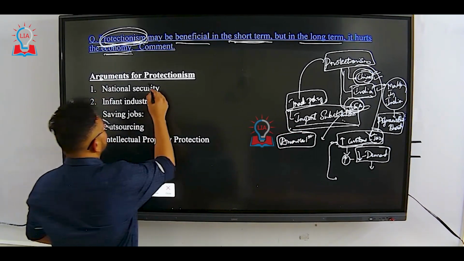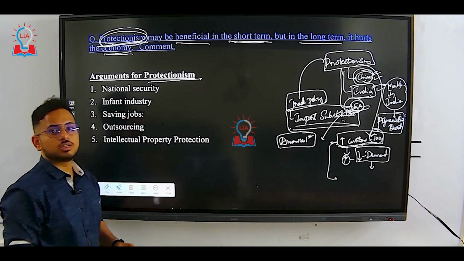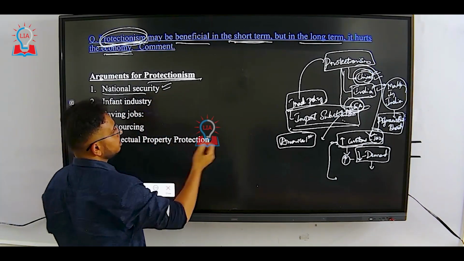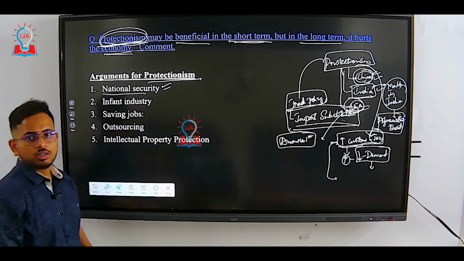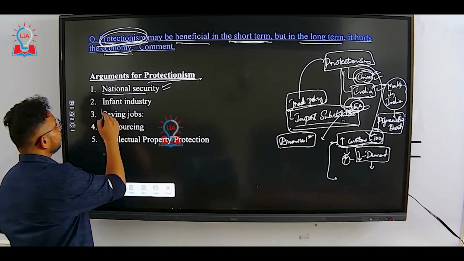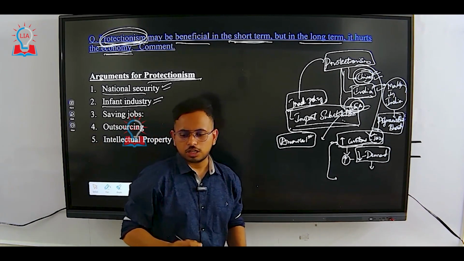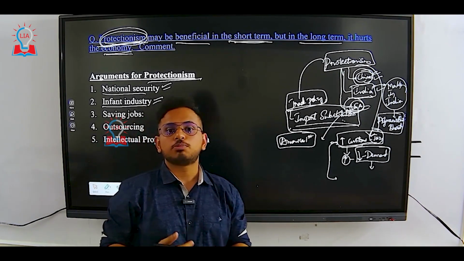Arguments for protectionism. Why is protectionism good in the short term? National security, as we talked about the example of Hawaii and cyber crimes. Infant industries: if the domestic industry is at a very nascent stage and is not prospering,